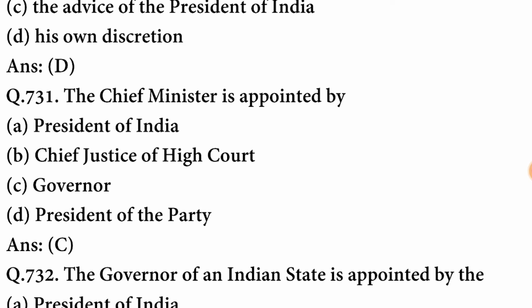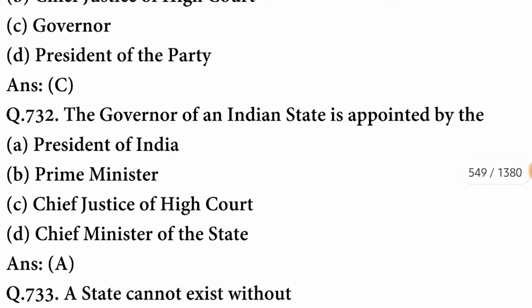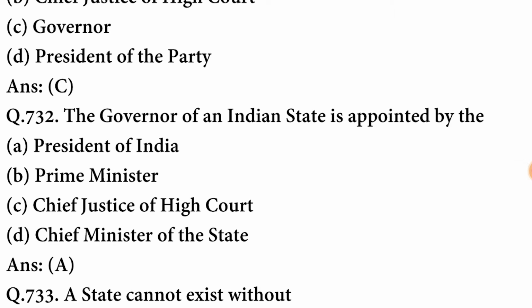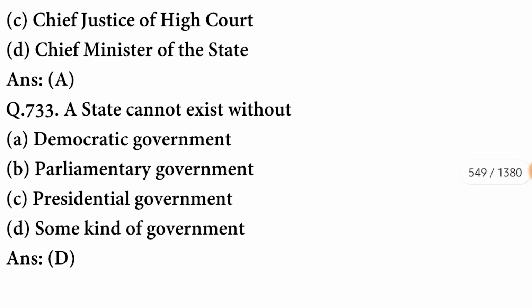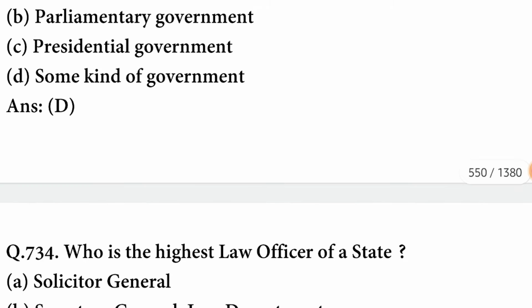The Chief Justice is appointed by the Governor. The Governor of an Indian state is appointed by the President of India. A state cannot exist without some kind of government.